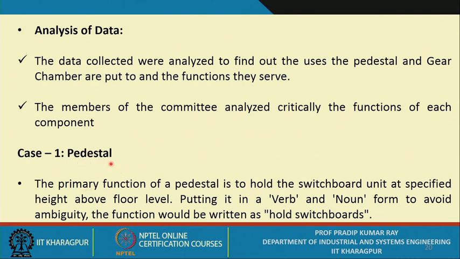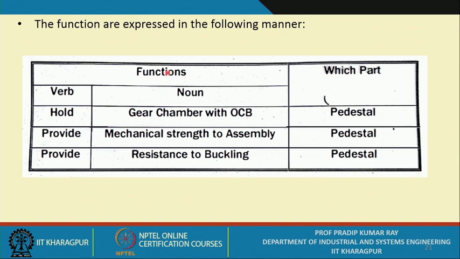So, as far as the pedestal is concerned, the primary function of a pedestal is to hold the switchboard unit at a specified height above the floor level. Putting it in a verb and noun form, that you have to do, as I have already pointed out in the previous lecture session. So, if you put it in a verb and noun form, to avoid ambiguity, the function would be written as hold switchboards. So, now the functions are described in terms of the verb and noun.